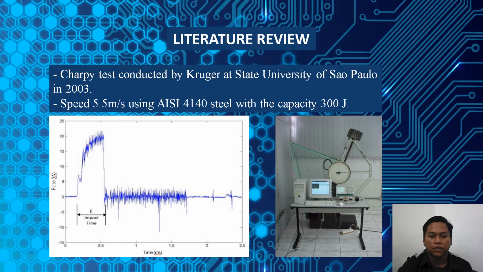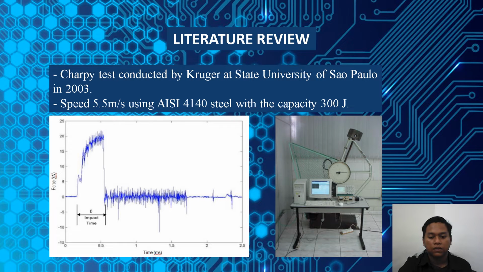Next, the literature review. The Charpy impact test was conducted by Kruger at State University of Sao Paulo in 2003, using a speed of 5.5 meter per second and AISI 4140 steel with a capacity of 300 joule. As you can see in the picture on the right, the Charpy impact machine is connected to the computer to get the result.